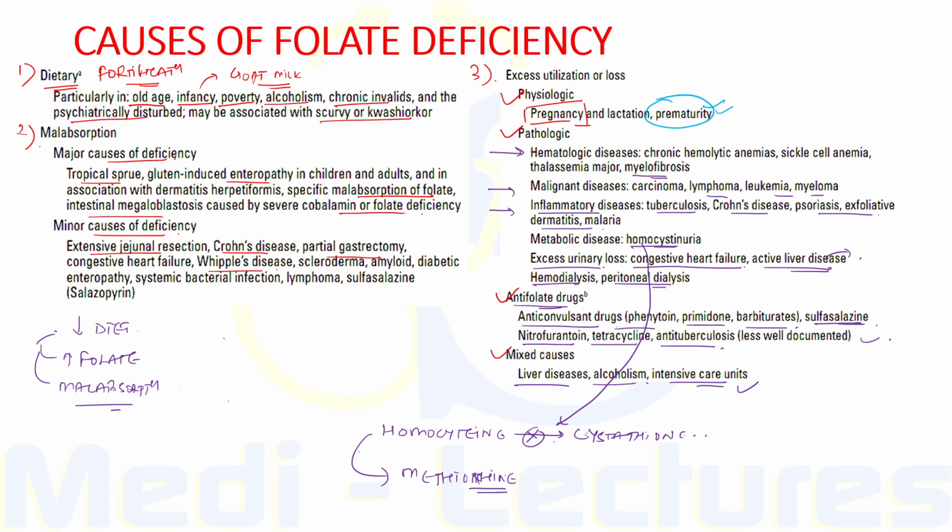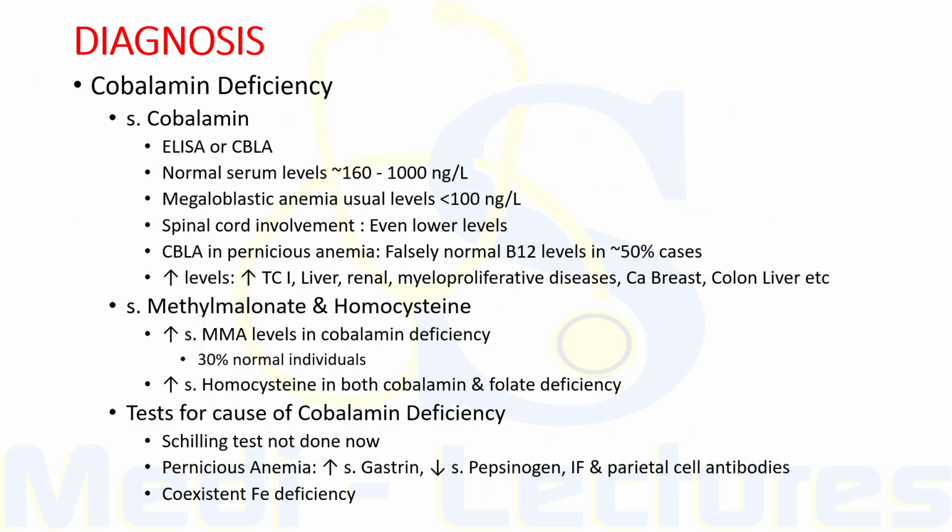After we have discussed in detail the causes, let's come on to the diagnosis. So firstly, the diagnosis of cobalamin or folate deficiency has traditionally depended on the recognition of relevant abnormalities in peripheral blood and analysis of blood levels of these vitamins. First, we will see diagnosis of cobalamin deficiency followed by folate deficiency. So there are three measures which we can use. Firstly, we can measure serum cobalamin, serum methylmalonate and homocysteine, and some tests for identifying the cause of cobalamin deficiency.